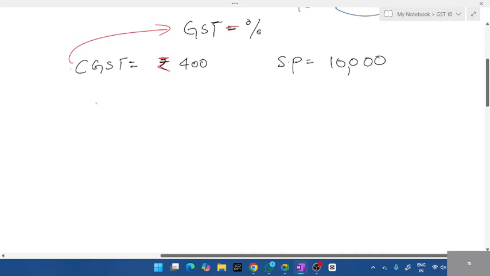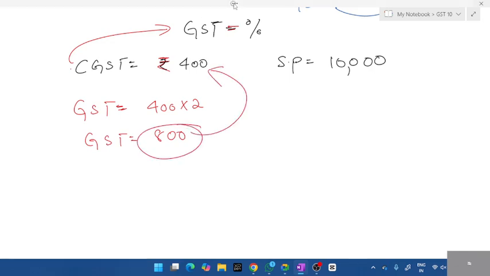Half of GST. So what will be the full value of GST? If CGST is 400, full value of GST will be, how come 200? 400 into 2, GST will be 800. What calculation will I perform? Only if GST is 800, CGST will be 400, right?